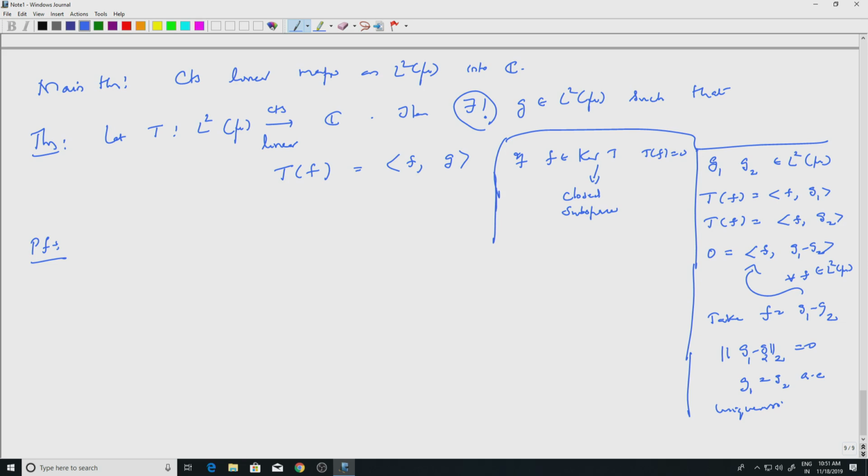If f is in the kernel of T, Tf is 0, which means if Tf is actually f inner product with g, then f inner product with g is 0. That means g is orthogonal to the kernel of T. So we need to find a g which is orthogonal to the kernel of T and see if it works. That would be an idea, so let's try to do that.